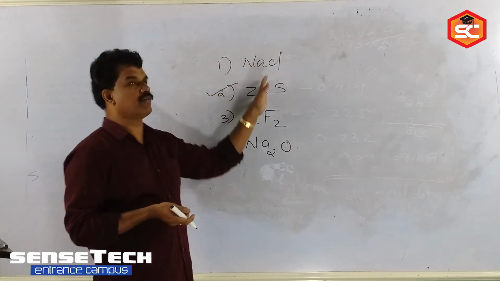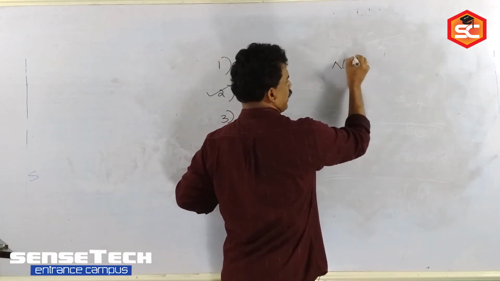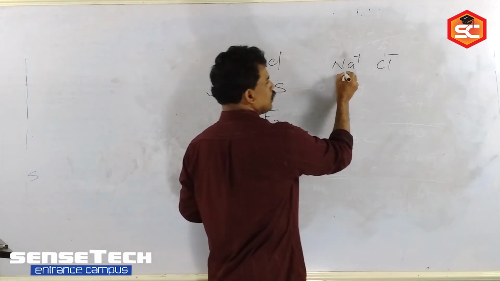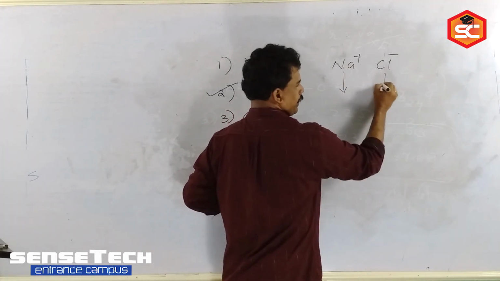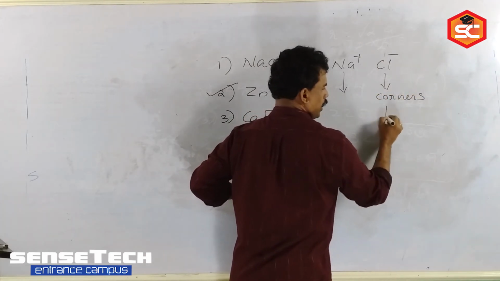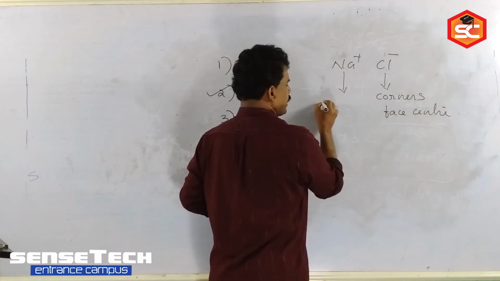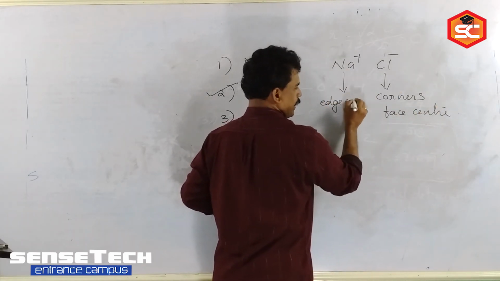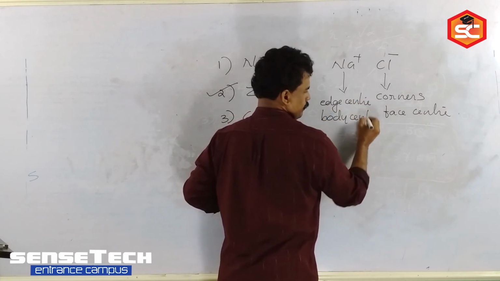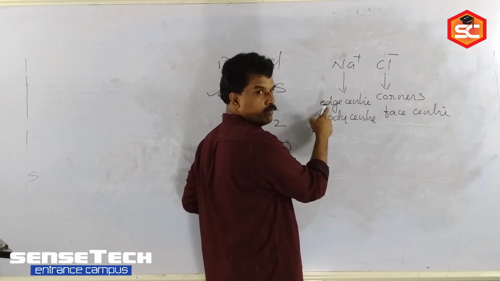Actually, each has its own crystal structure. In sodium chloride, there are Na plus ions and Cl minus ions. Chloride ion is occupying the corners and face centers. Na plus ion is occupying the edge centers and body center. How many edges are there in a cube? 12.